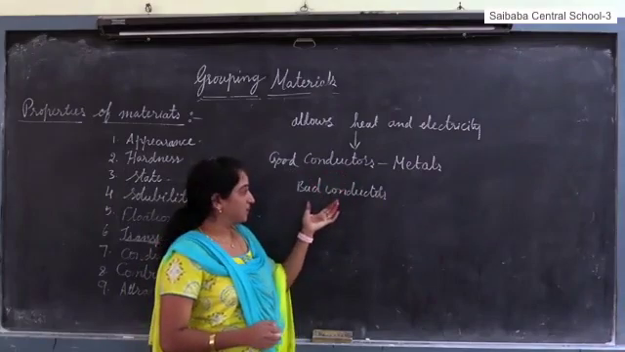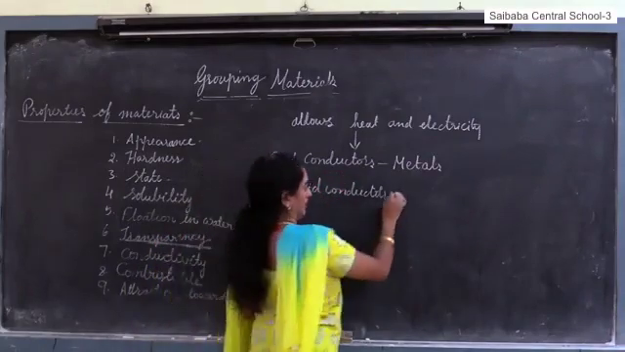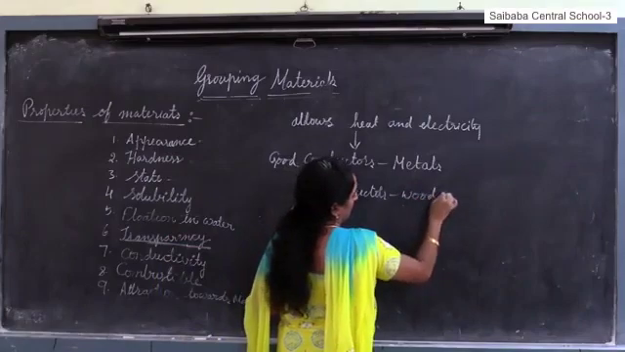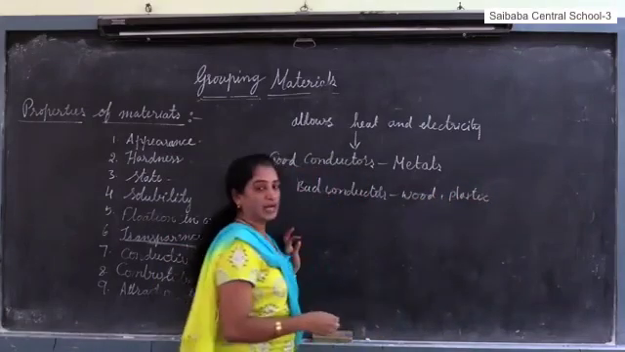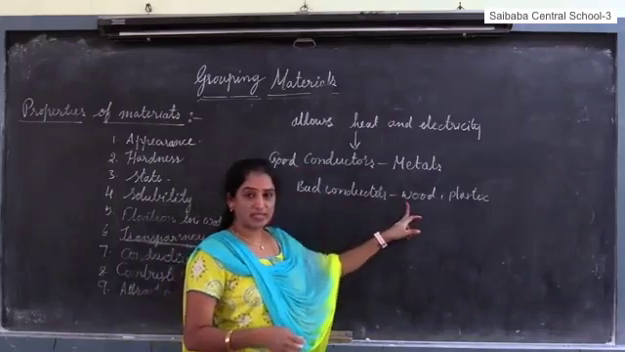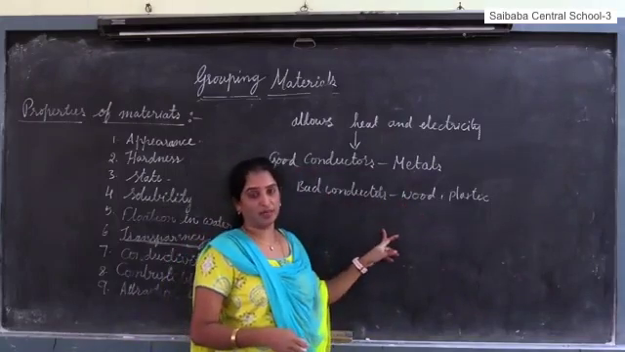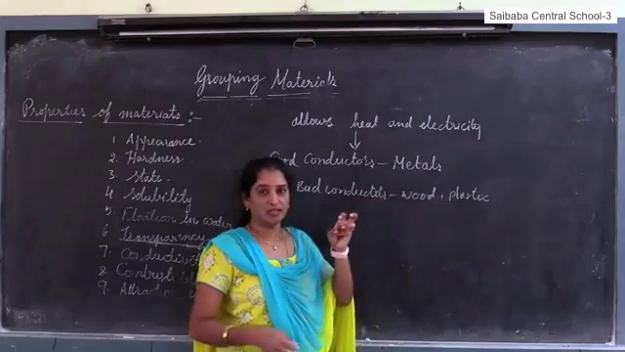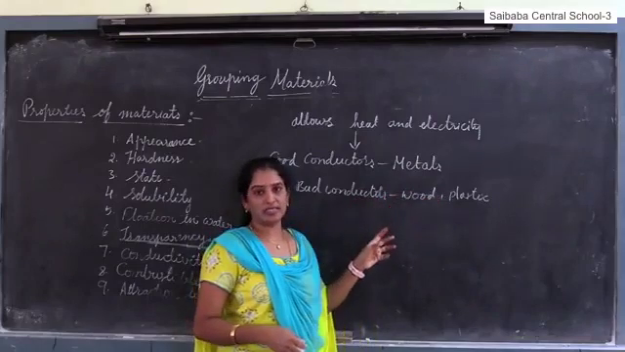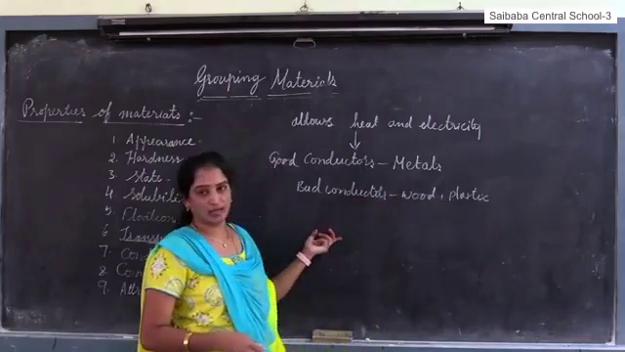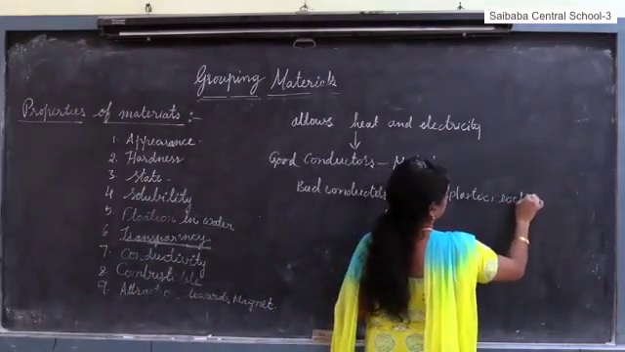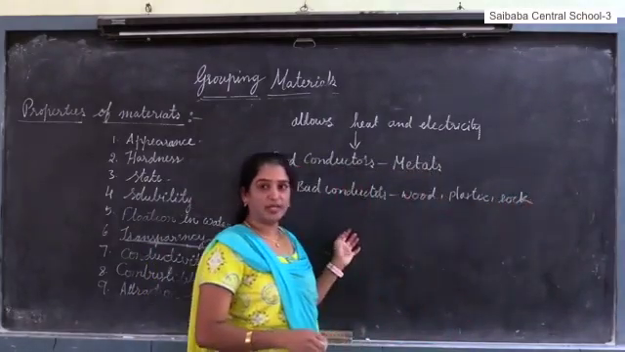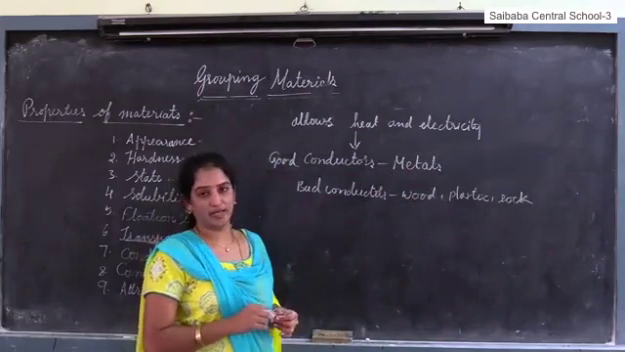And what are examples for bad conductors? Like wood, plastic. Plastic does not pass heat. Wood does not pass heat, it itself catches fire. Plastic also shrinks, it does not allow heat, it itself starts burning. Rock and cement are also examples of bad conductors.